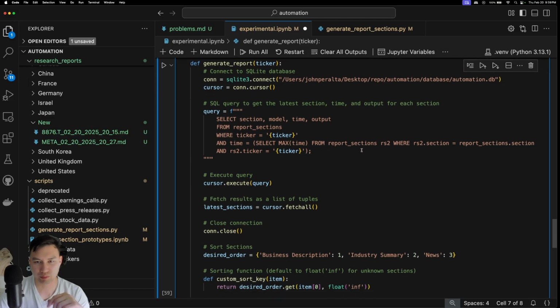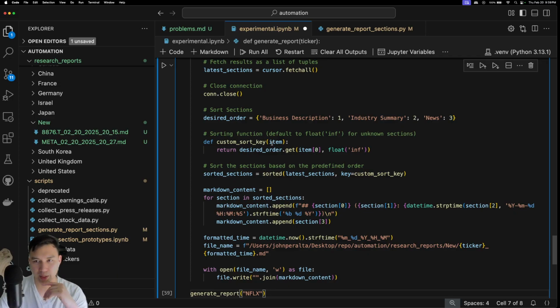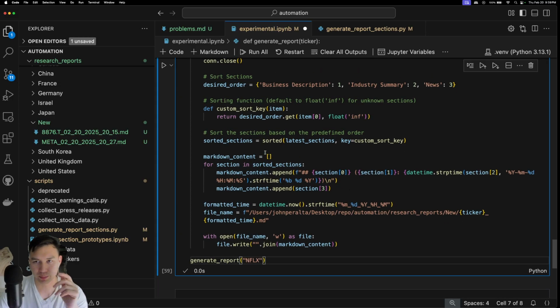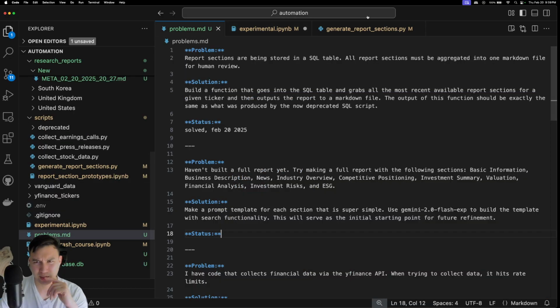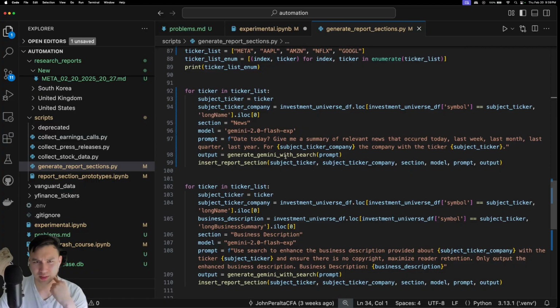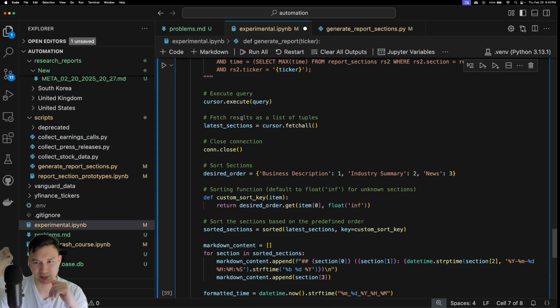That's basically just what this is doing, pulling the latest report section. Once I get the report section, I just make a tuple and then build the report section, right? Is that pretty self-explanatory? I feel like it is, honestly. And then I just order it a certain way.